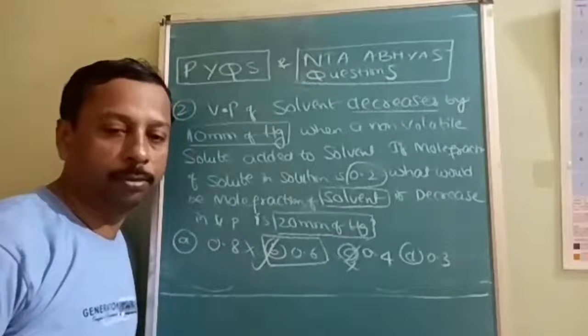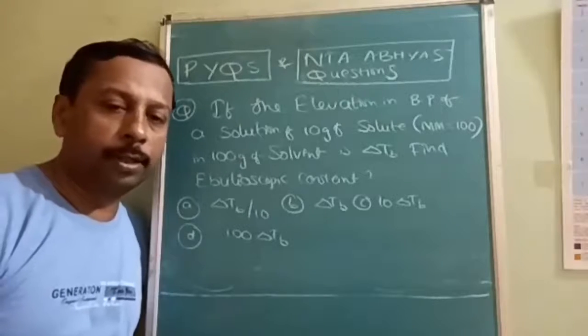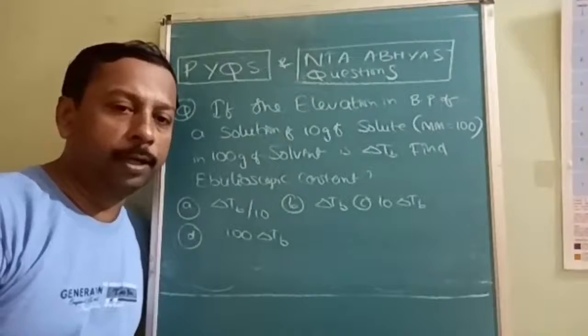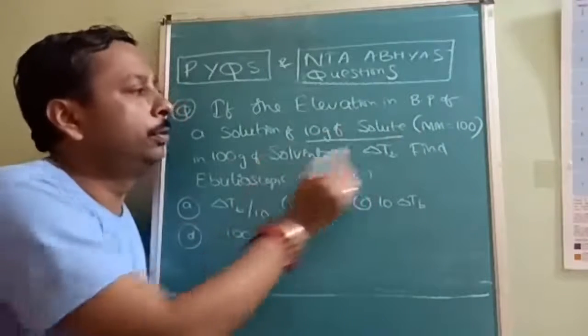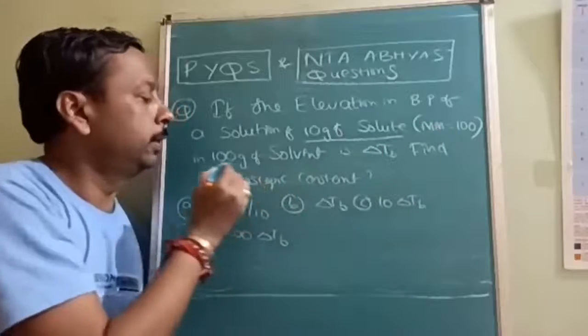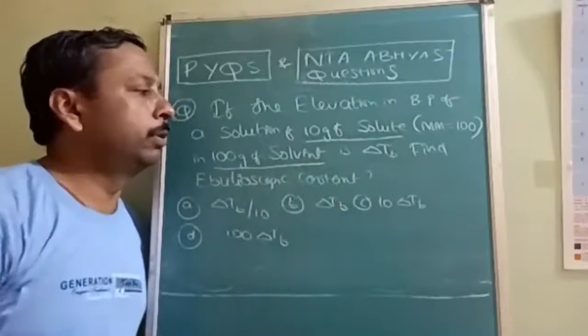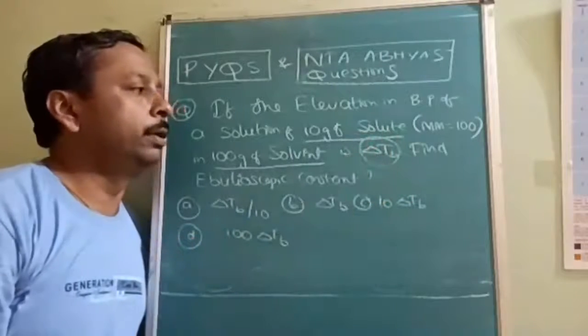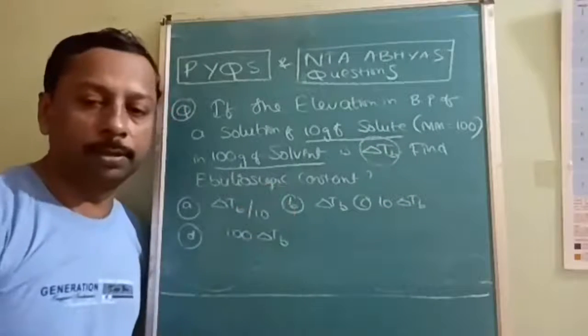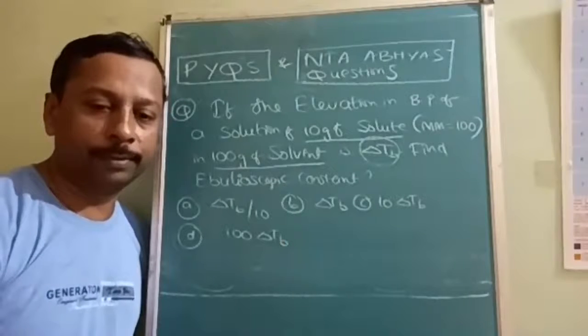Is this understood? Okay. Next question: the elevation in boiling point of a solution when 10 grams of solute with molecular mass 100 is dissolved in 100 grams of solvent is delta TB. Find the ebullioscopic constant.